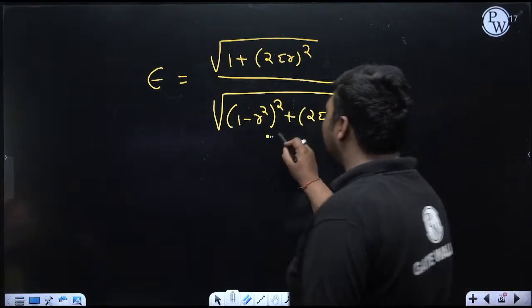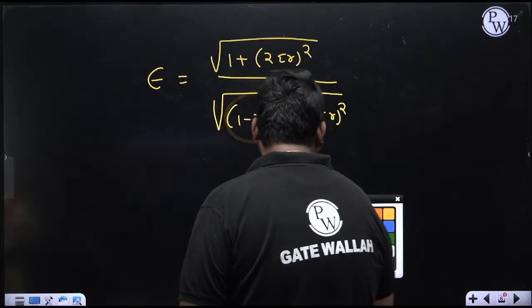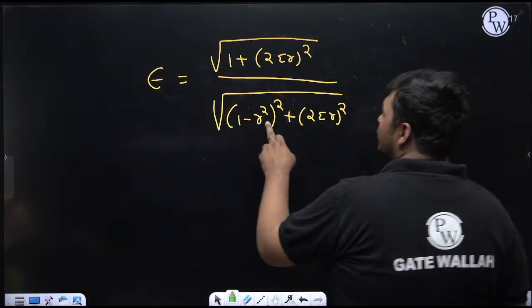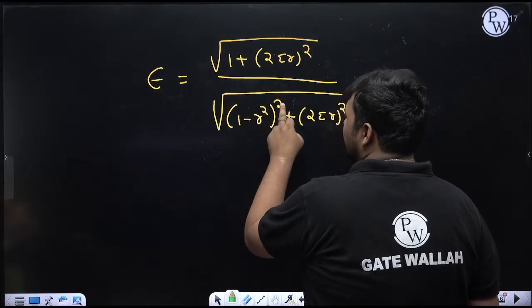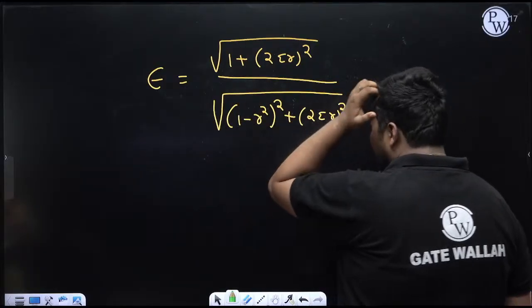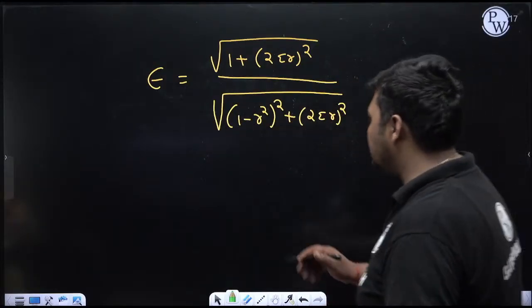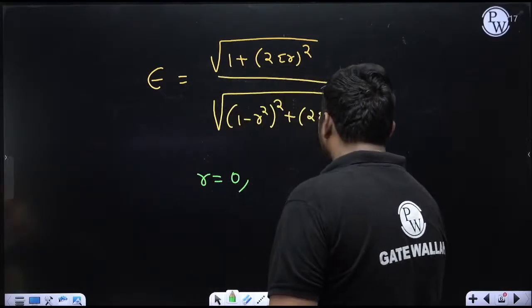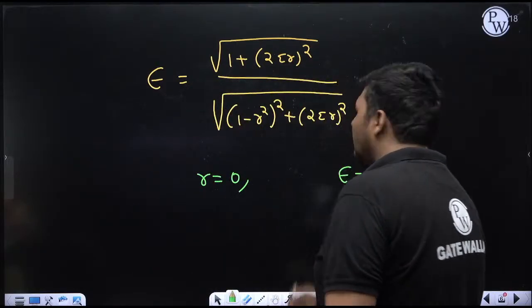Now, when this will be equal to 1: first when R equals 0, and second when R equals root 2. You can check. Here, if we put R equal to 0, this part is 0, so it will be 1 square, equal to 1. And if it is coming 1, the above and below parts are the same, so epsilon will come equal to 1. I am just writing this, but you need not write. At last I will make the summary. So for R equal to 0, epsilon equals 1.